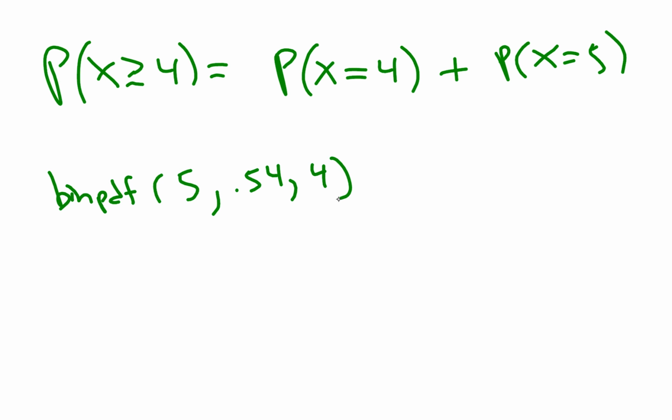Trials are going to be 5. P is going to be 0.54. The X value is going to be 4. Hit paste and enter, and you get 0.1955. That would take care of this probability.